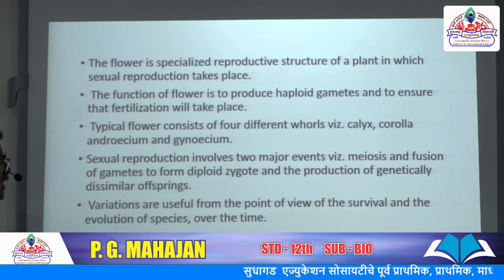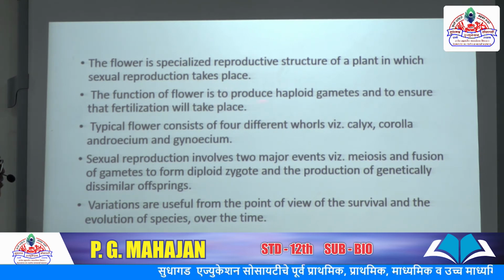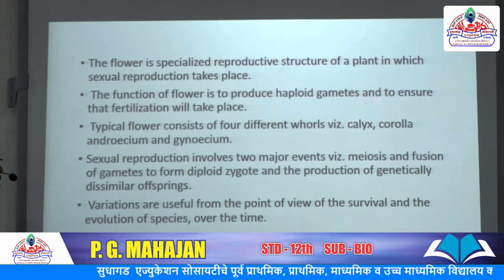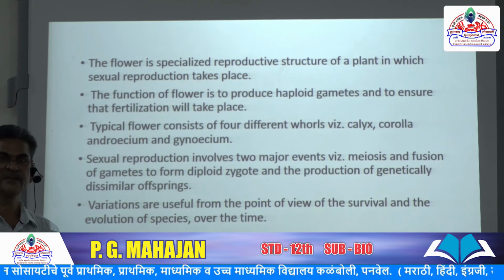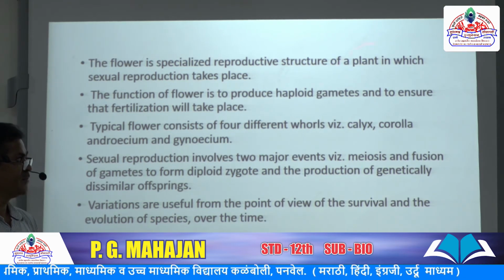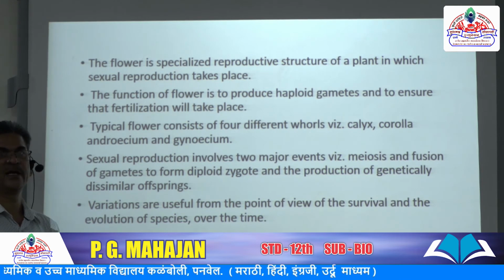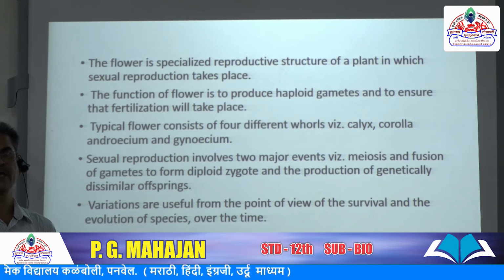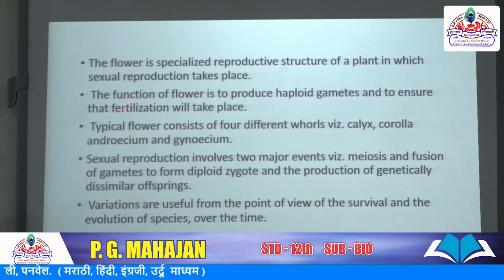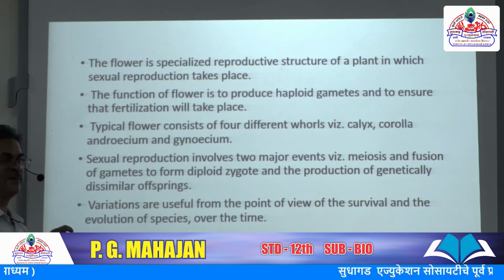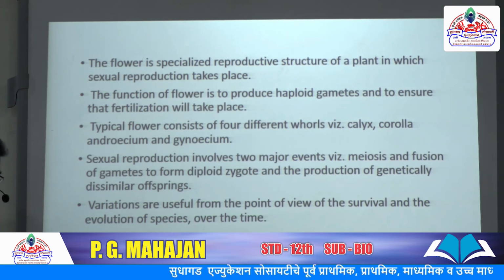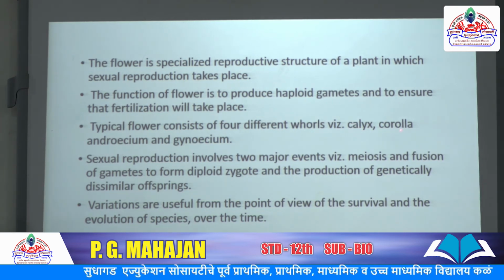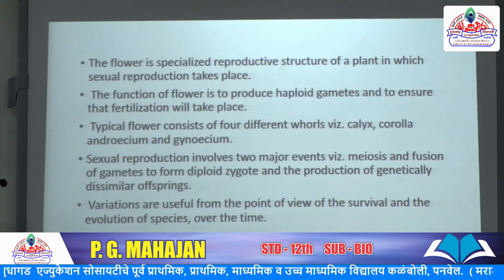What are the functions of a flower? Flower is to produce haploid gametes and to ensure their fertilization takes place. What is fertilization? The fusion of haploid male gametes and haploid female gametes to form a diploid zygote is called fertilization. The typical flower, as in the already seen scale diagrams, such as hibiscus, consists of four different whorls: calyx, corolla, androecium and gynoecium.